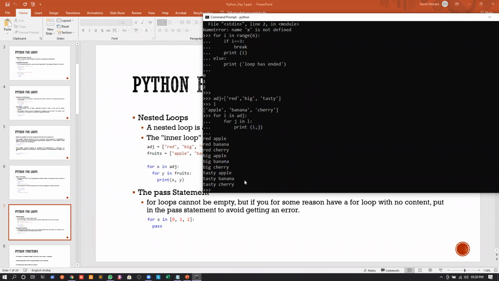So again, you can see the same thing. We have red apple, red banana, red cherry. Then we have big apple, big banana, and big cherry. Lastly, we have tasty apple, tasty banana, and tasty cherry. Okay.